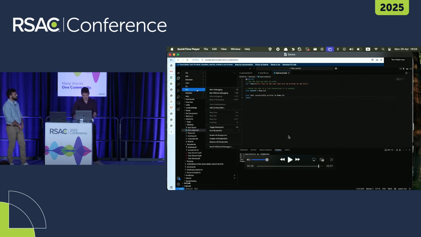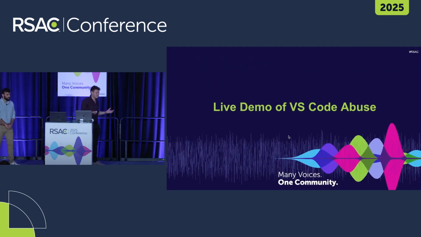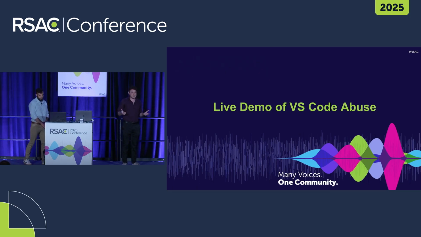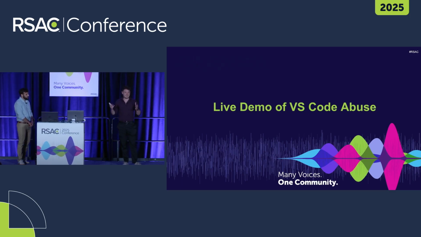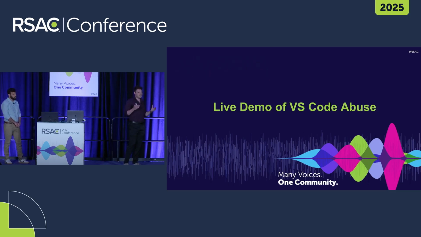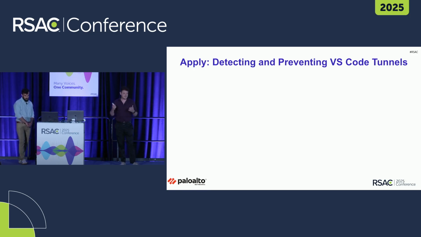So as you can see, this technique, which is of course a legitimate application, gives the attacker basically full control of the machine. They can get a reverse shell, they can upload and download files, they can create scripts on the infected machine. And everything happens from a legitimate application inside the network. So now that we see how simple it is to use this technique, let's talk about what we can do to detect and prevent the abuse of VS Code tunnels.